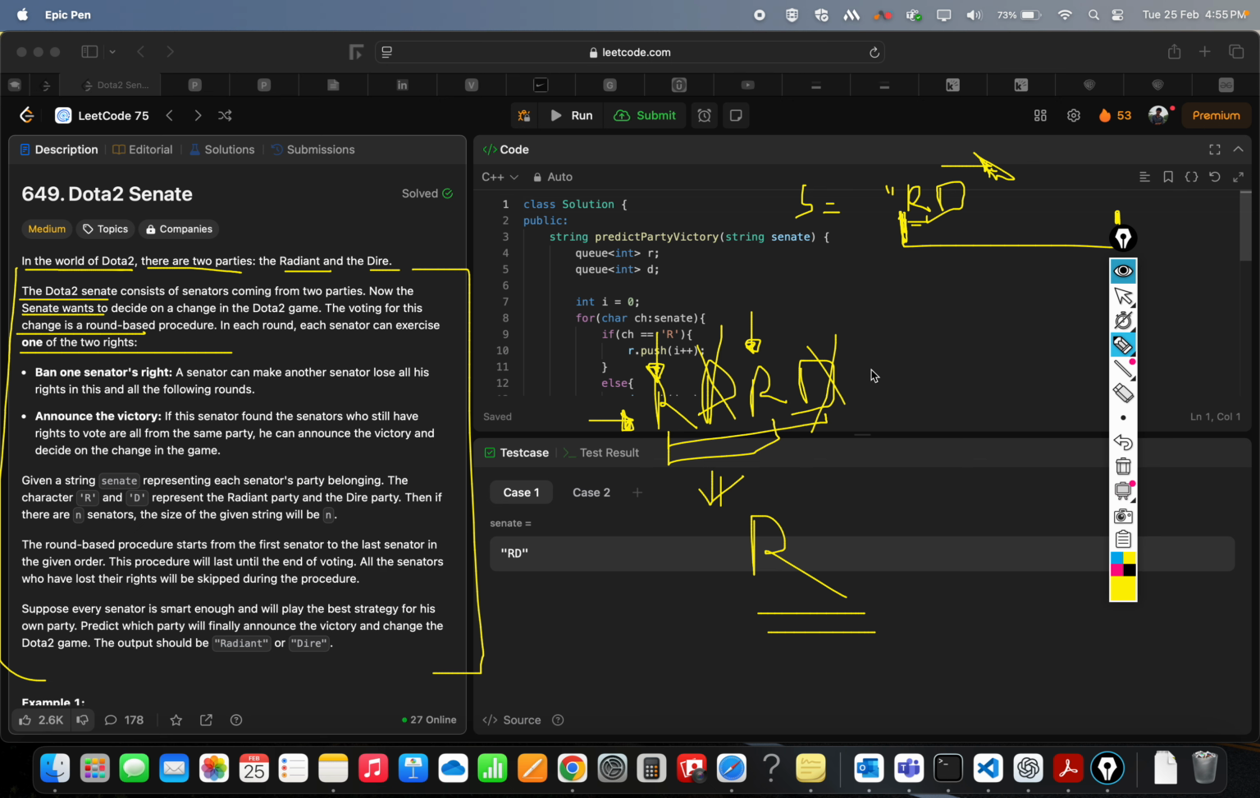Now if there are two senators present from the Dire party, they can freeze the power to the right, where right means circular right. So this one will freeze the power of the Radiant, and this one will freeze the power of the other Radiant. They both are of the Dire party, so the victory is declared for the Dire party. So this is the question.